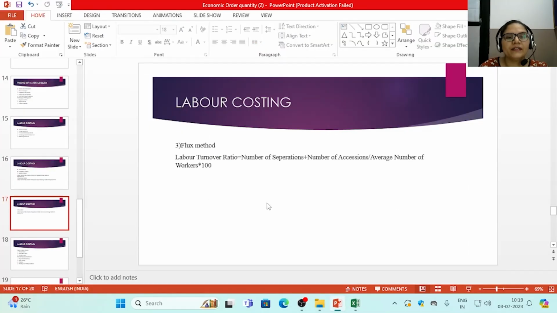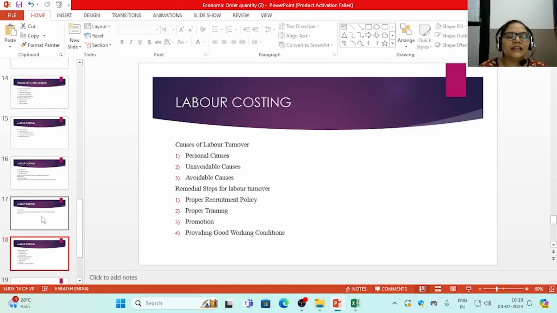Now going back to the concept of labor turnover, we will study what the causes of labor turnover are. When the labor of any organization is leaving, there can be many causes. And what are those causes? These causes are divided under three different headings: personal causes, unavoidable causes, and avoidable causes.